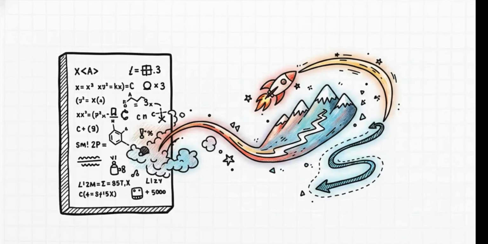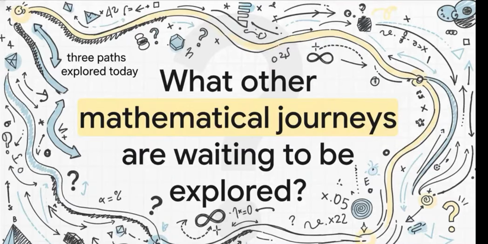So look, if you take one thing away from all this, let it be this. These limits, this handwritten list we started with, they are not just abstract rules to memorize for a test. They're dynamic. They're descriptions of a journey. They tell a story about where a system is ultimately headed. And that's what is so exciting, isn't it? Today, we just brought 3 paths from that little map to life. It just makes you wonder,